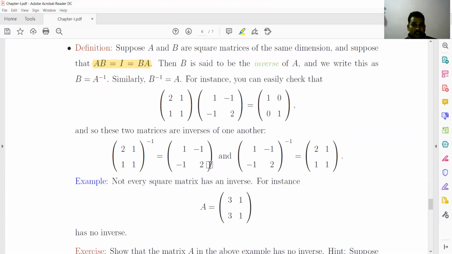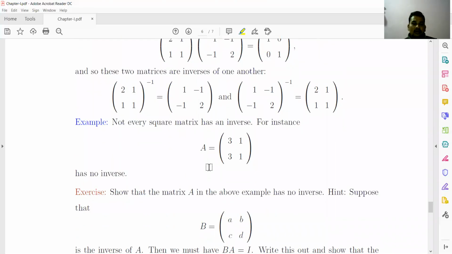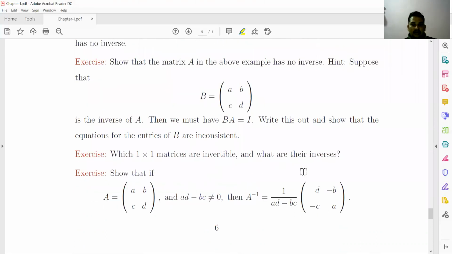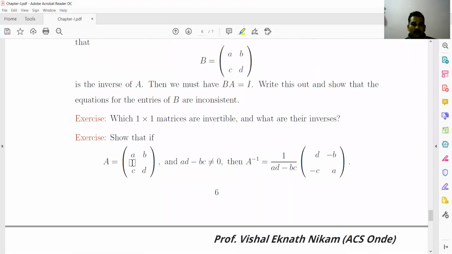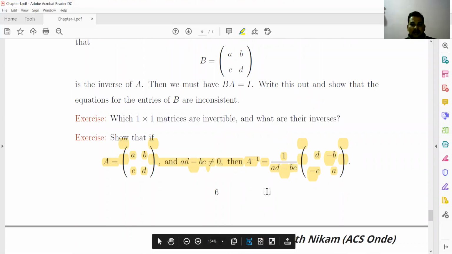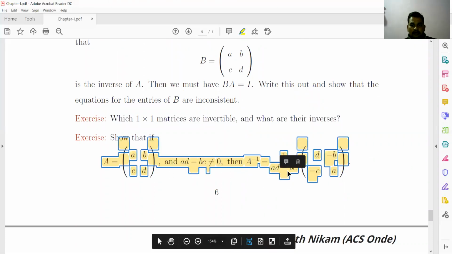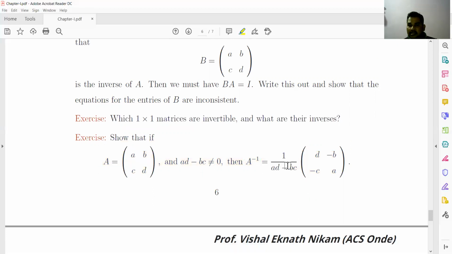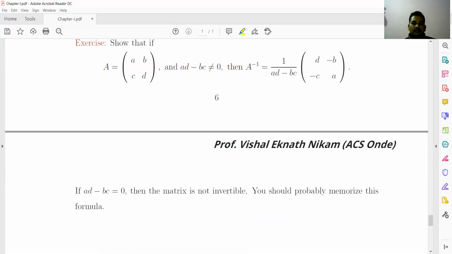So the necessary condition for a matrix to have an inverse is that it must have a non-zero determinant. The inverse is calculated by using this formula, and this is valid only if AD minus BC is not equal to 0.